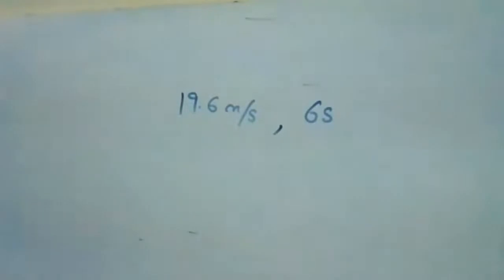Okay, I'll repeat the question. A ball thrown vertically upwards with a speed of 19.6 meter per second from the top of a tower returns to the earth in 6 seconds. Find the height of the tower.